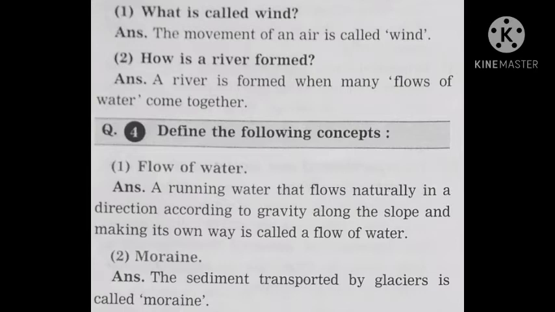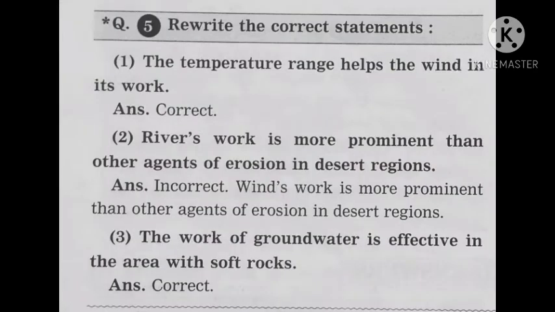Next question, write the correct statements. First, the temperature range helped the wind in its work. Answer, correct. Next, river's work is more prominent than other agents of erosion in desert region. The answer, incorrect. Wind's work is more prominent than other agents of erosion in desert region. Third, the work of groundwater is effective in the area with soft rocks. Answer, correct.